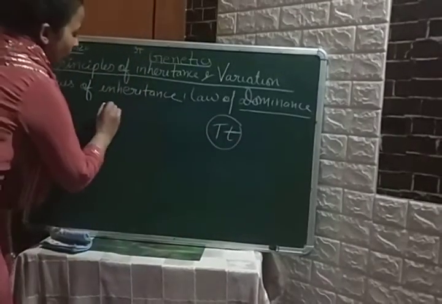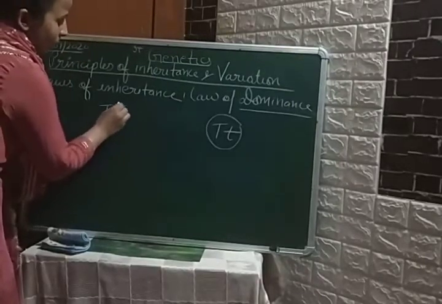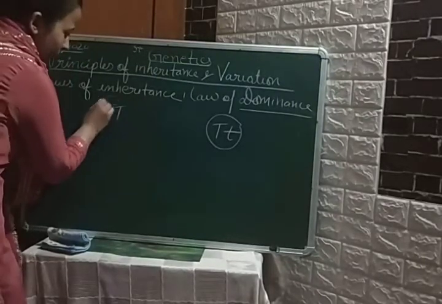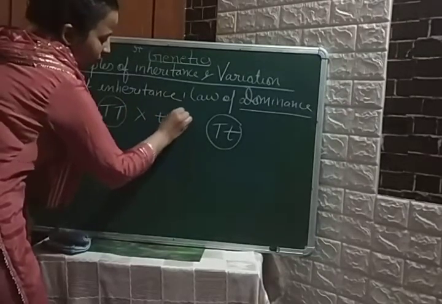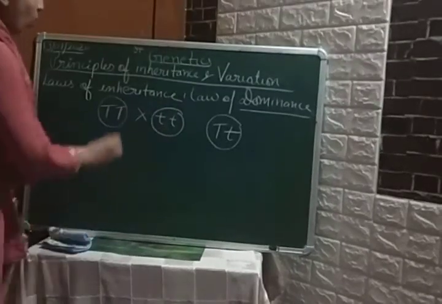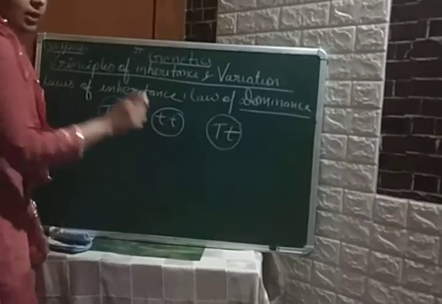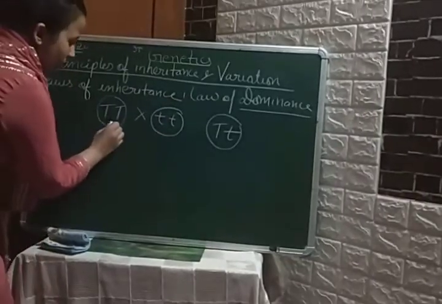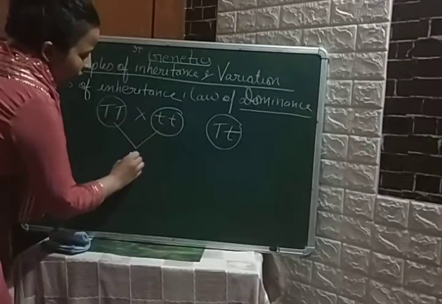So how will this be produced? When I take a pure tall parent and a pure dwarf parent, we can use the word pure or homozygous also. Homozygous tall and homozygous dwarf, when they form the first generation.